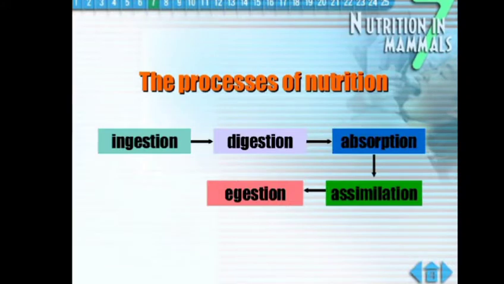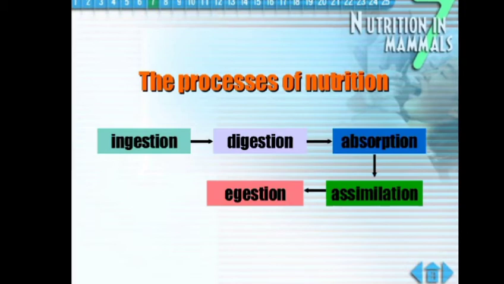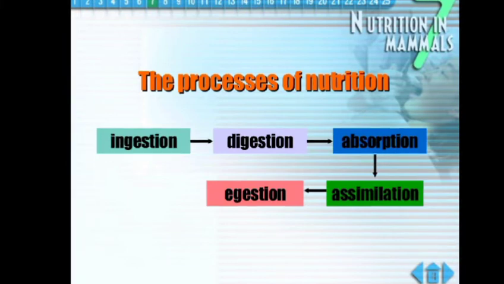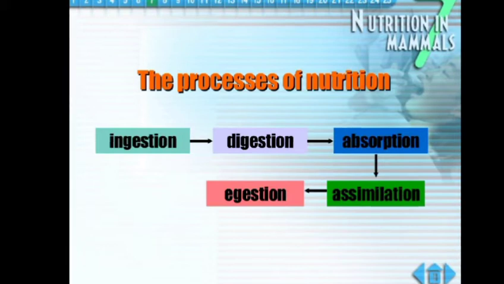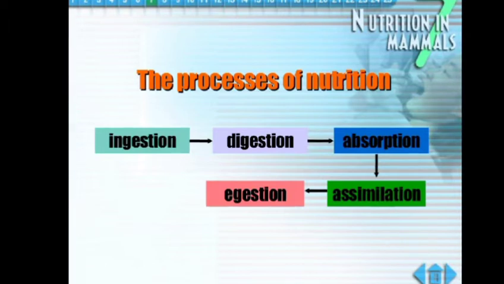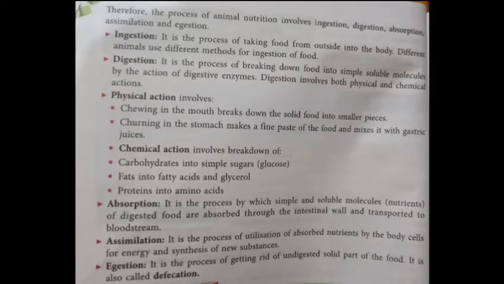Now the process of animal nutrition involves certain steps, and these are the processes of nutrition. First is ingestion, then second is digestion, third one is absorption, fourth is assimilation and fifth is egestion. These are the processes of animal nutrition. So we'll discuss these 5 processes one by one.